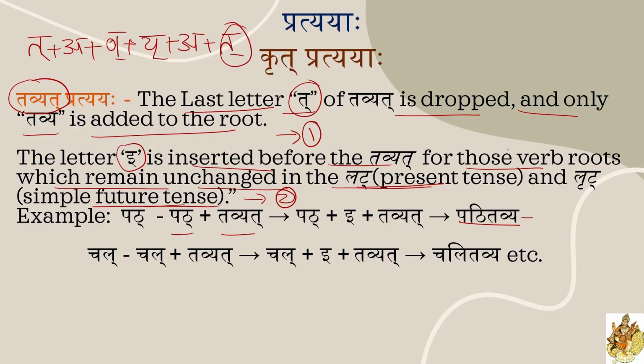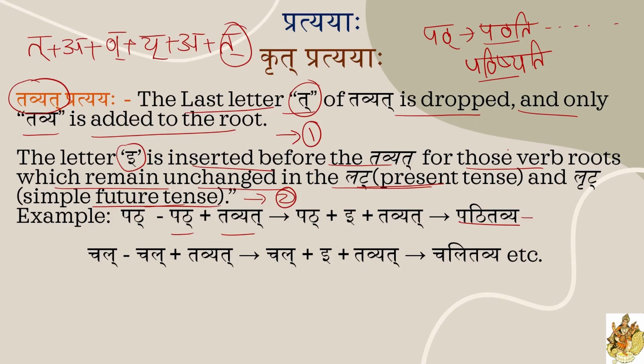For example, if you take pat dhatu only, in lat lakar, pathati, pathataha, pathanti, like that it is coming. In lrit lakar, pathishyati, pathishyataha, pathishyanti, like that it is coming. So in present tense and future tense, that pat dhatu remains the same.